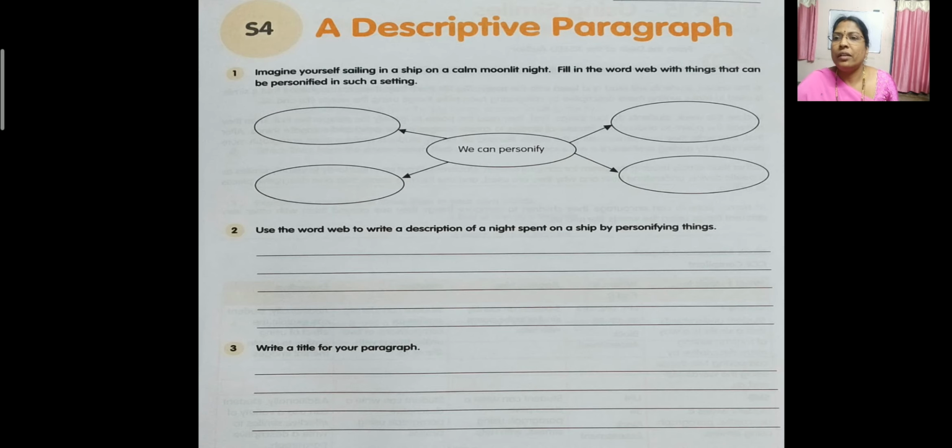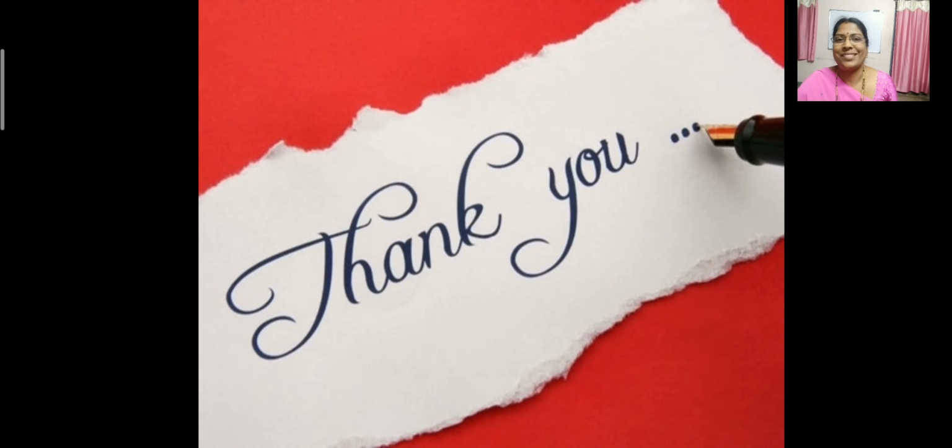Now, in any other way, if you want to personify the other things also, you can personify and you can write. Now, what title would you like to give? Write a title for your paragraph. For this paragraph, what title you want to give? Yes, my first voyage on ship, or an awesome starry night. Okay, clear? Anything you can write, children. Is this clear, children? Have you all understood? Yes. Thank you.